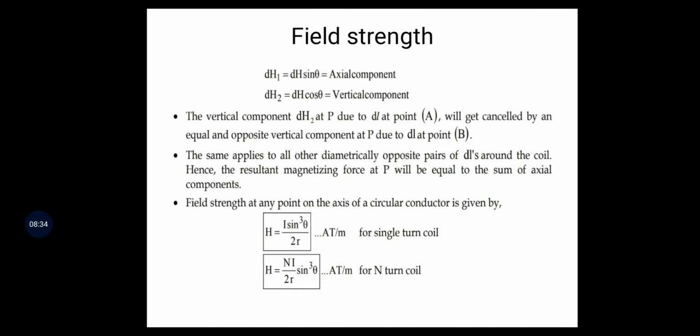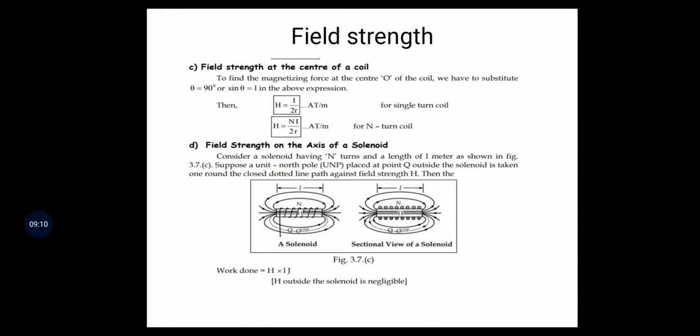For an N turn coil, H is equal to NI by 2r sin cube theta ampere turns per meter.